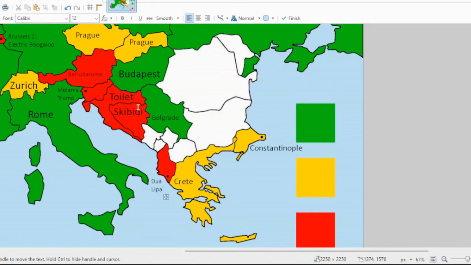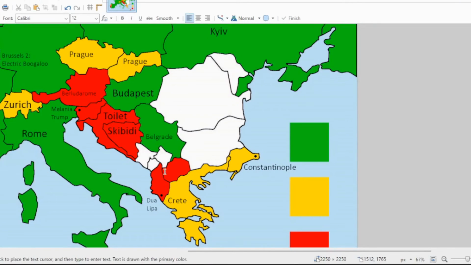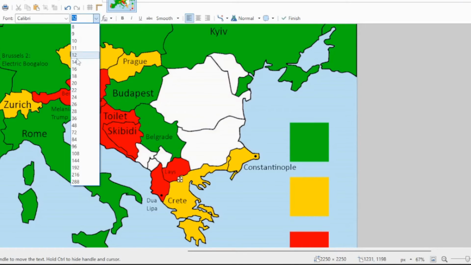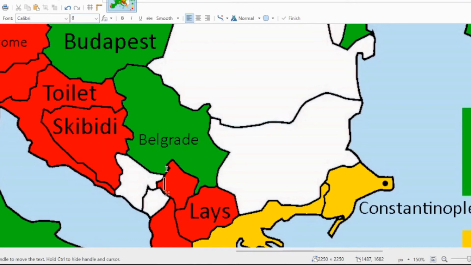Skipping over Montenegro and going right to Albania, we are going to be putting Dua Lipa, because Dua Lipa is Albanian, right? I really hope that she is Albanian, because if she isn't, then the joke wouldn't make any sense, and it would still be funny since it doesn't make any sense, but it would also just make me look dumb. Okay, North Macedonia, this one just looks like a little potato, so we're gonna be putting Lay's, like, you know, the potato chip brand.